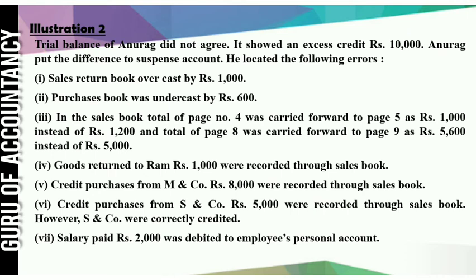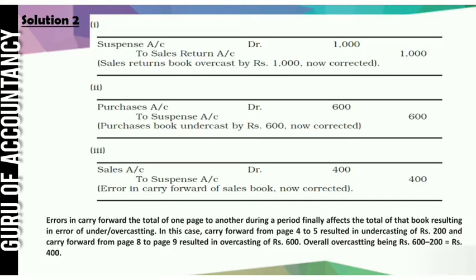Second, purchase book was undercast by rupees 600. Purchase book, that means debit. It is undercast by 600. So purchase is debited less. So we will debit purchase. What to credit? Suspense. So your entry would be purchase account debit 600 to suspense account 600.